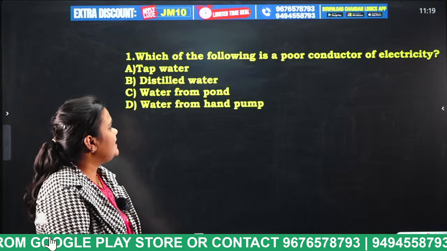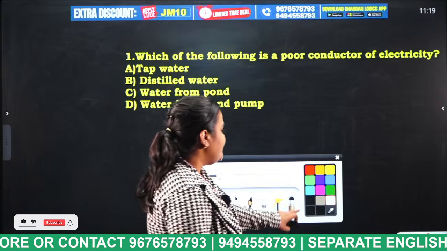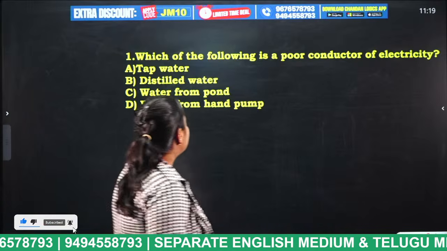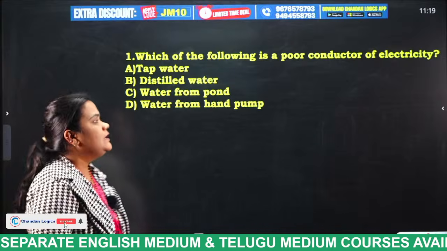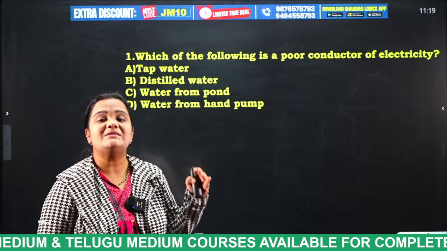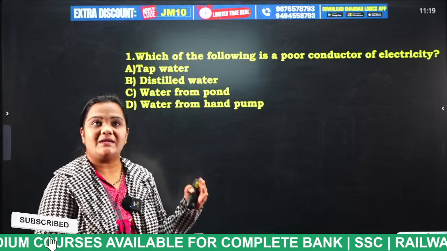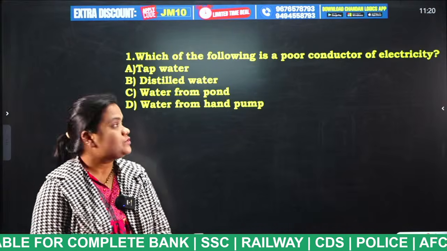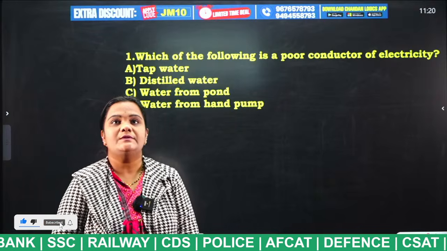Which of the following is a poor conductor of electricity? In the given 4 options, which of the following is the poor conductor of electricity? Tell me students: tap water, distilled water, water from pond, water from hand pump. You all know that water is a very good conductor of heat and electricity, right? But there is a type of water which is a poor conductor of electricity. So what is that? Tell me what is the answer for this question.